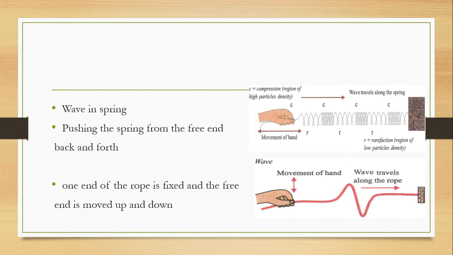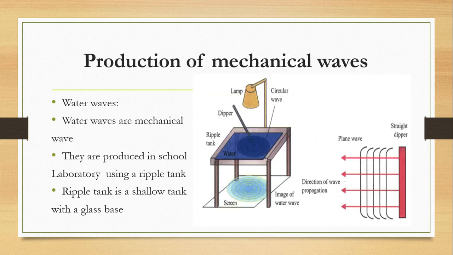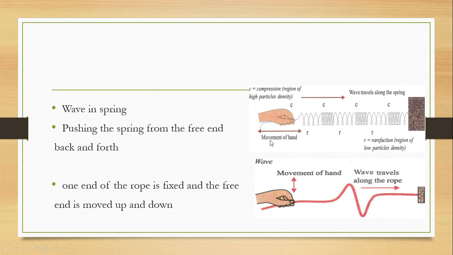So, in the production of mechanical waves, for water waves, in the laboratory we use a ripple tank. And this is the production of a mechanical wave in a spring, where you fix one end and move the spring at the other end back and forth, and you see two regions forming, the region of compression and the region of rarefaction.